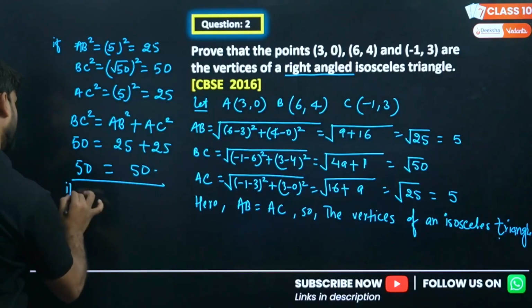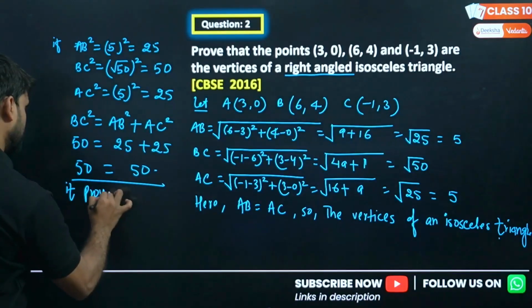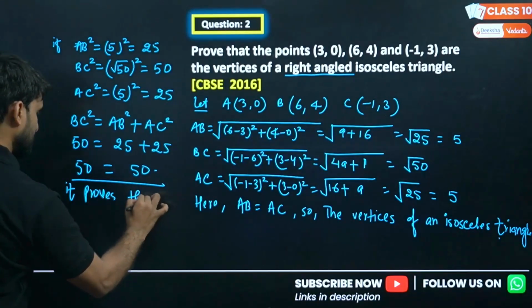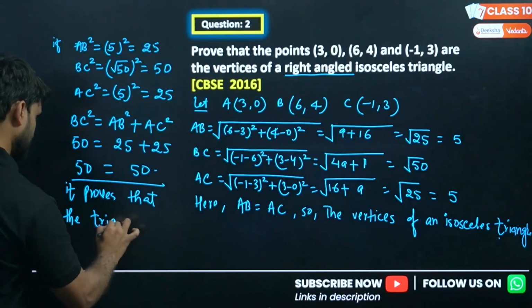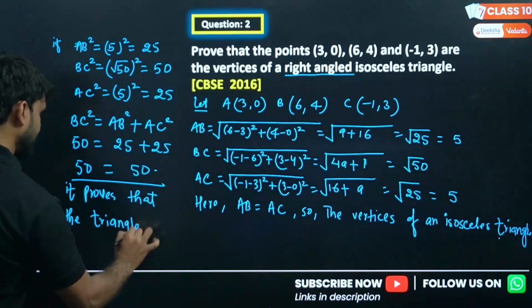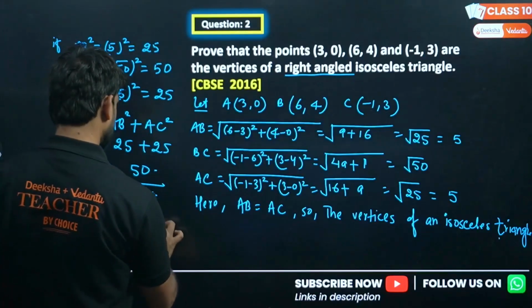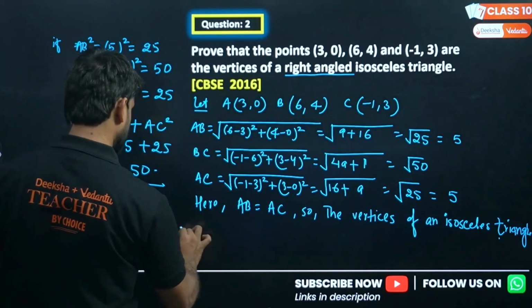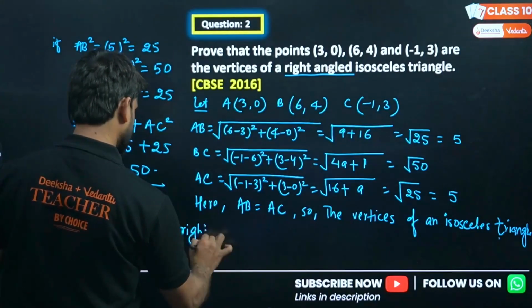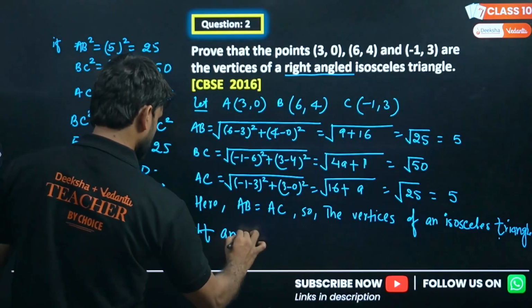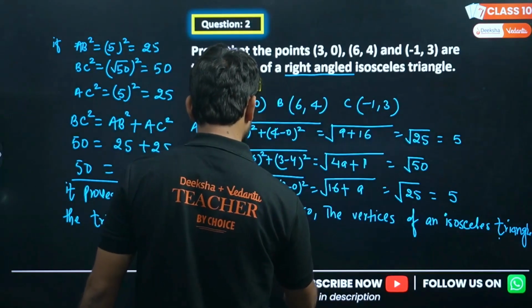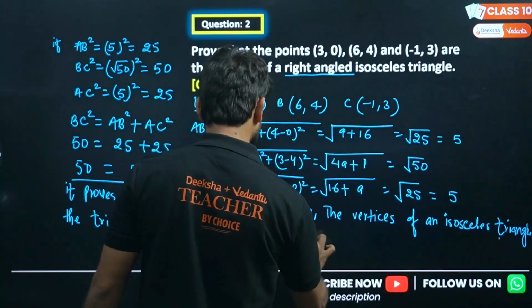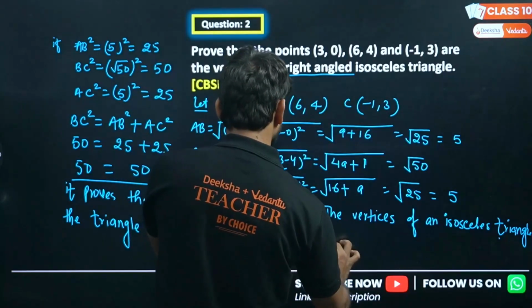Hence it proves that the triangle is a right angled isosceles triangle.